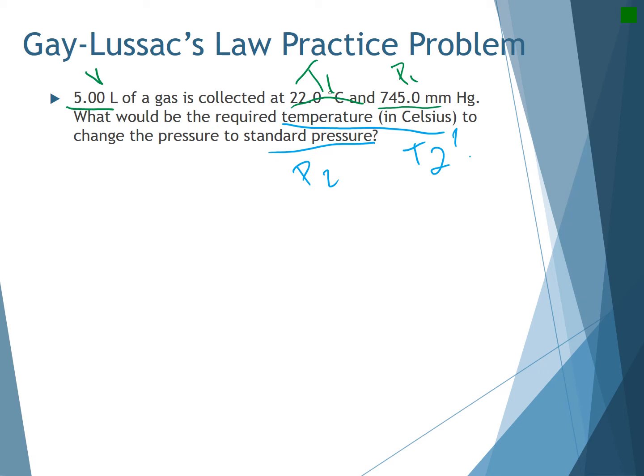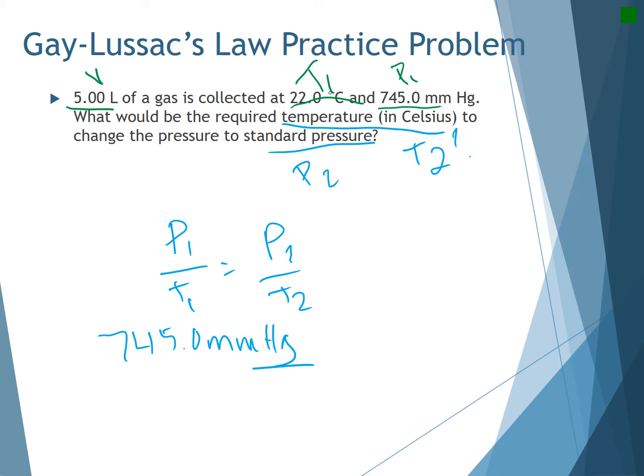So now what we need to do is put it into our formula of P1 over T1 equals P2 over T2. My P in this case is 745 millimeters mercury, and I can keep it in millimeters mercury as long as I have millimeters mercury on the other side. My temperature, I have to add 273 because I always have to be in Kelvin, is 295 Kelvin.